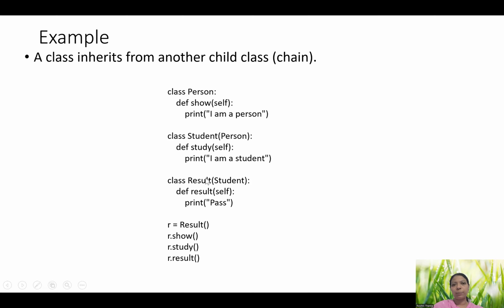So when I create an object for the result, how many functions does it have? I can say three, because it has its own function result, and it can inherit from student. So study will also belong to result, and then student is inheriting person also, no? So show will also belong to student. When show belongs to student, since student is inherited by the result class, it can inherit both the functions. So altogether, when I create an object for this result class, using that object I can make use of all the functions. I can reuse it. I don't want to define these functions again here.